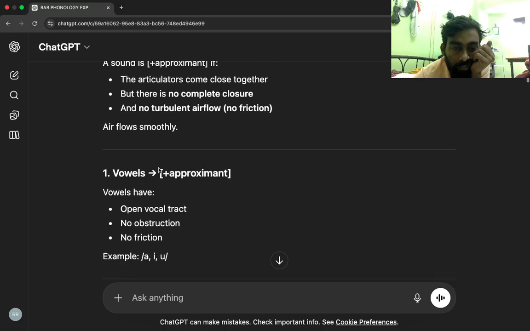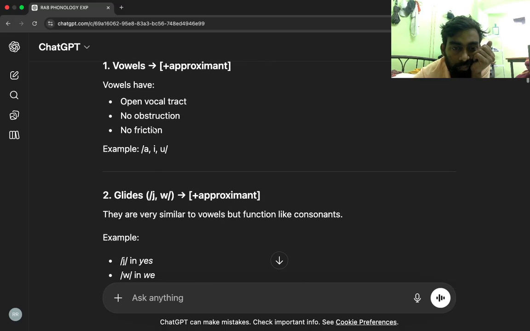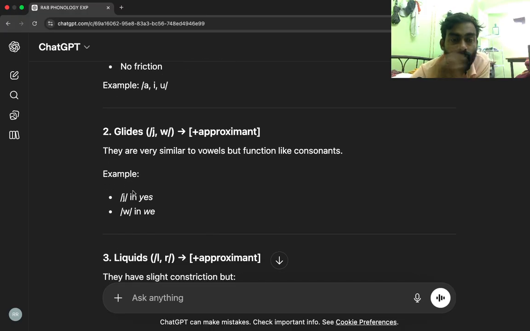1. Vowels, plus approximant. Vowels have an open vocal tract, no obstruction, no friction. Example: A, I, U. 2. Glides, J, W, plus approximant. They are very similar to vowels but function like consonants. Example: J in yes, W in the.